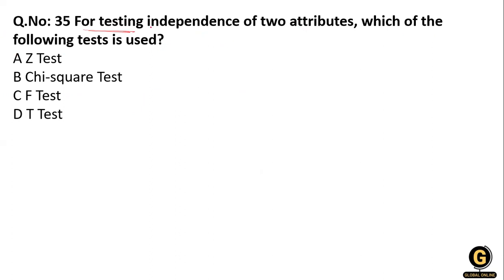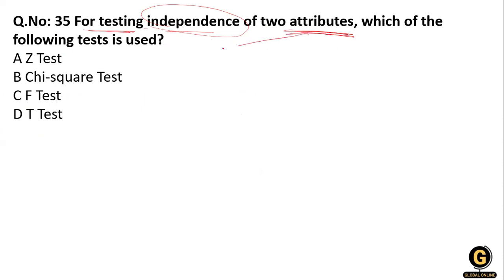Which of the following is used for the independence of two attributes? Z test, chi-square test, F test, and T test. So what do we use over here? We use chi-square because the word independent or the word attribute is used.